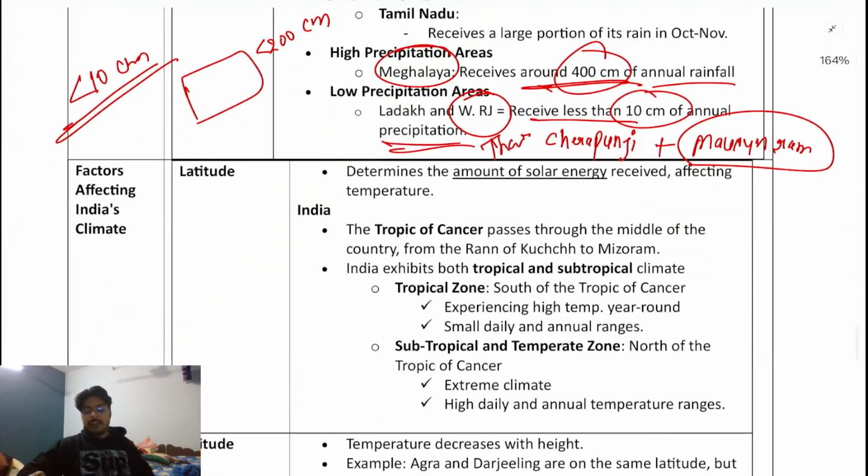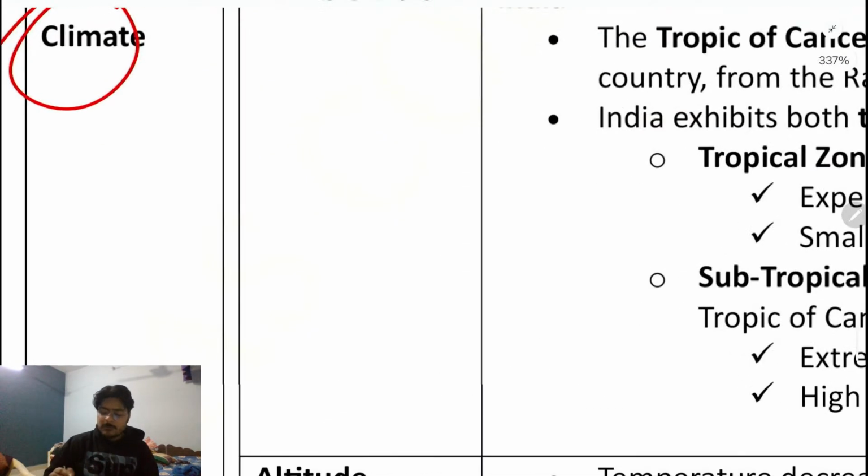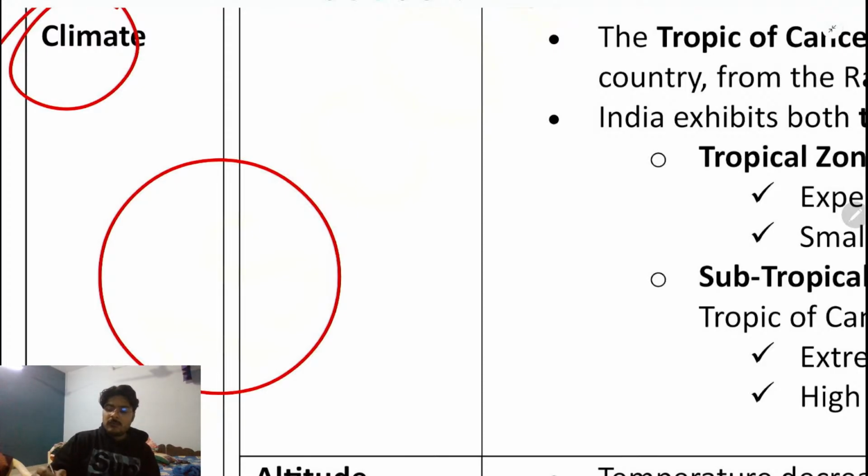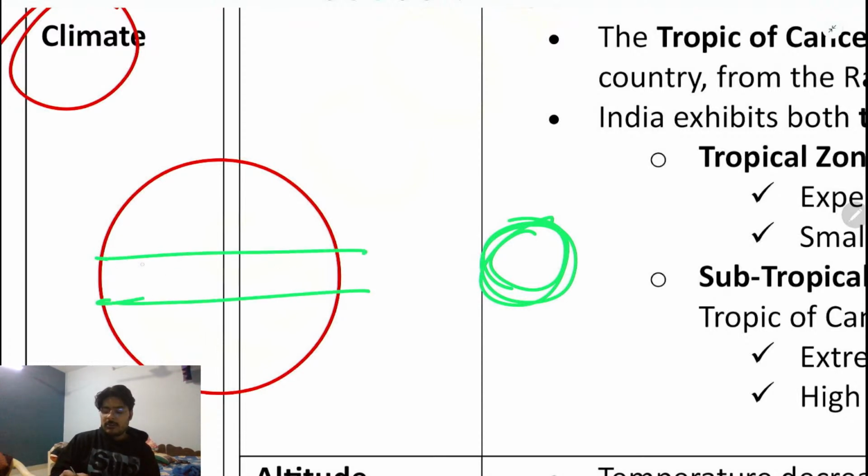Latitude, overall. The climate also depends on the latitude, as I told you. Quite simple. This is the overall earth. So overall, let's say, for example, this is the sun, and the sun is casting its ray on the equator. So overall, this will heat up, means the tropical area will heat up.